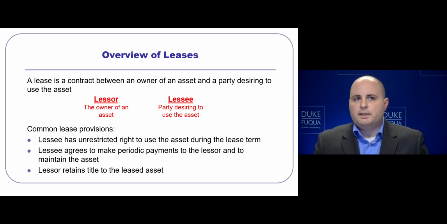In general, a lease is a contract between the owner of an asset, a lessor, and a party desiring to use that asset, the lessee. Some common lease provisions include that the lessee has an unrestricted right to use the asset during the agreed upon lease term. The lessee also agrees to make periodic payments to the lessor and maintain the asset in good working condition. Also, the lessor retains title of the leased asset during the leasehold period.